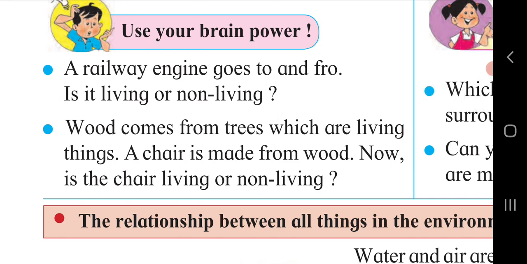Use your brain power. A railway engine goes to and fro. Is it living or non-living? So we will see that the driver of a railway engine, or we can say the loco-pilot, is a human being. So human beings are living things. Without a loco-pilot, a railway engine cannot start. So a railway engine is a non-living thing.